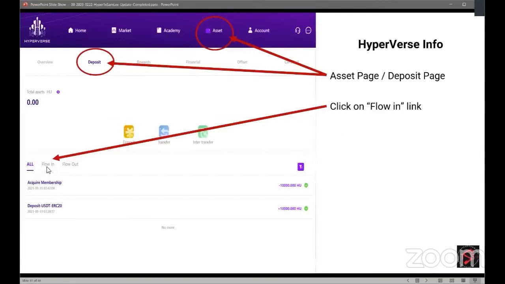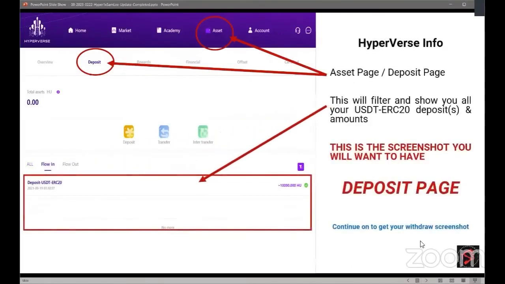There's a flow in and a flow out. You want to do the flow in, okay? And that would filter it all down for you, and it'll show you the USDT ERC20 deposit amounts. This is what you see here, okay? And this is the screenshot you will want to have, the deposit page, all right?